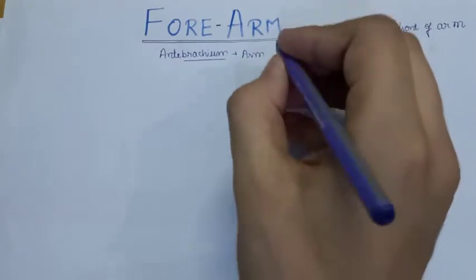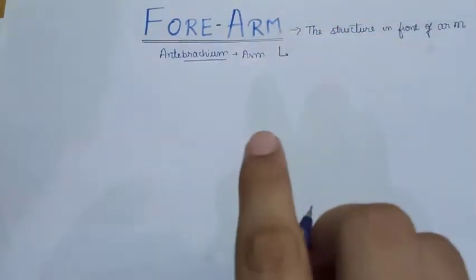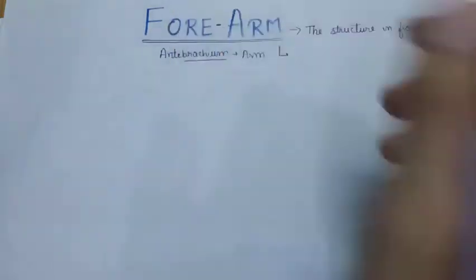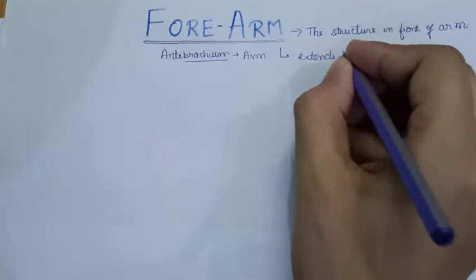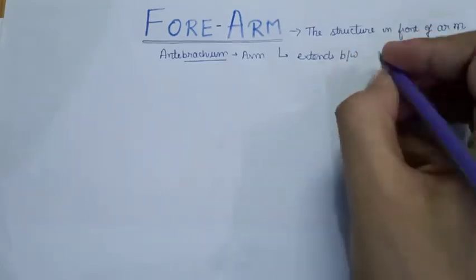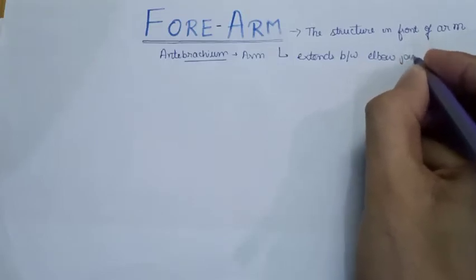The forearm extends between the elbow and the wrist. So it extends from the elbow joint to the wrist joint in the hand.